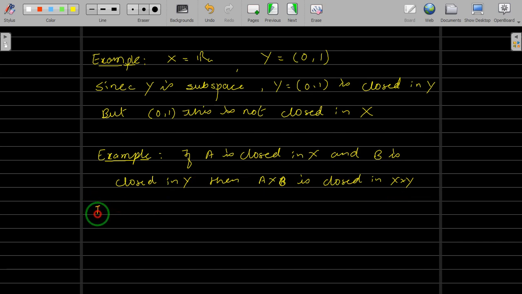But very interestingly, let me put that result as a theorem.